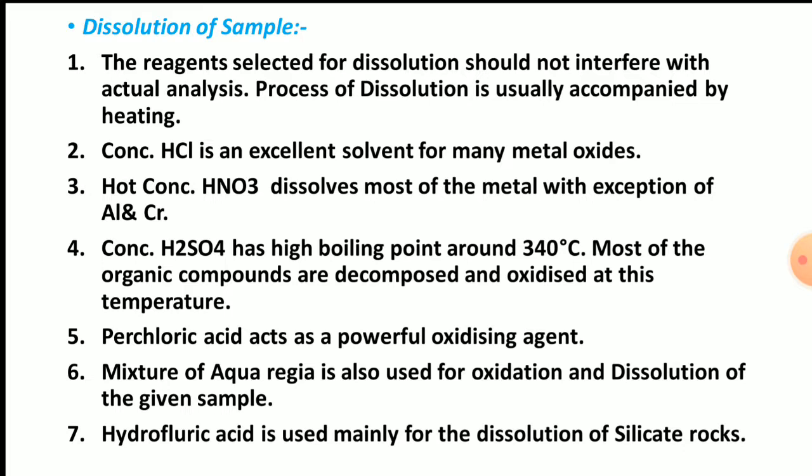That means many organic compounds will be decomposed at this 340 degrees Celsius temperature of concentrated H2SO4. Fifth point, perchloric acid acts as a powerful oxidizing agent and attacks a number of iron alloys and stainless steels. However, violent explosions occur with hot concentrated acid.